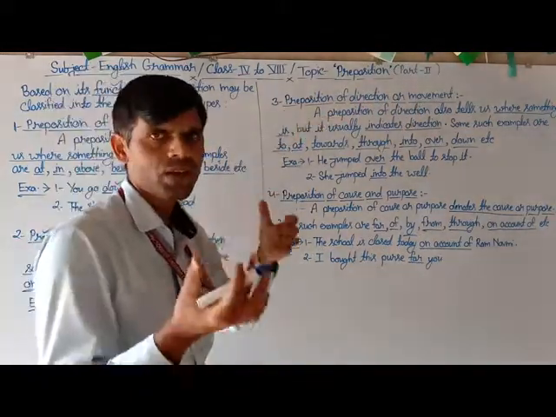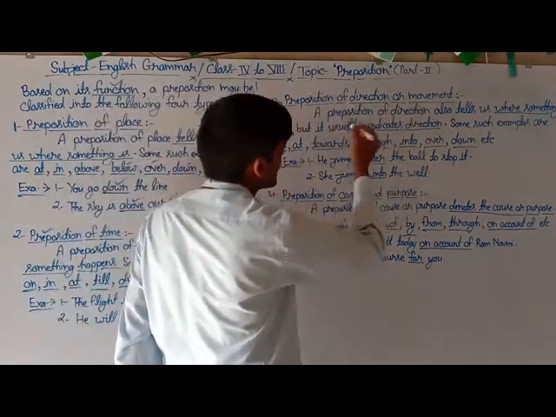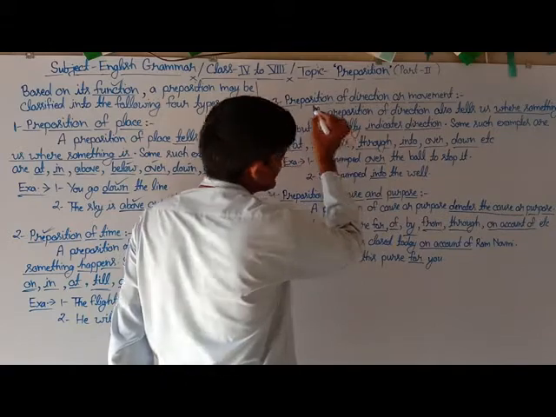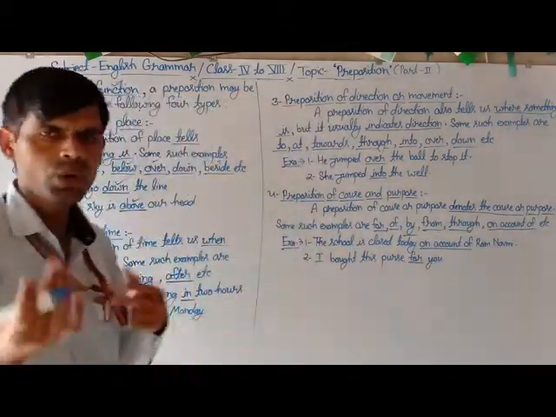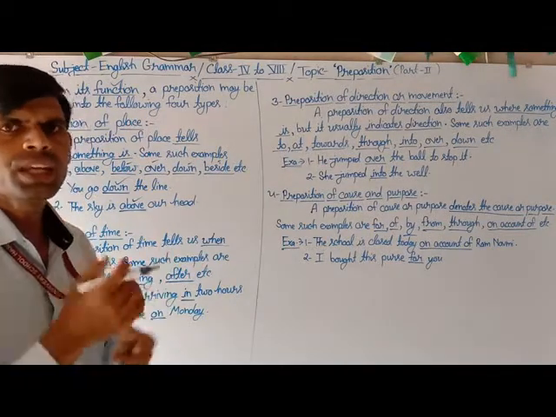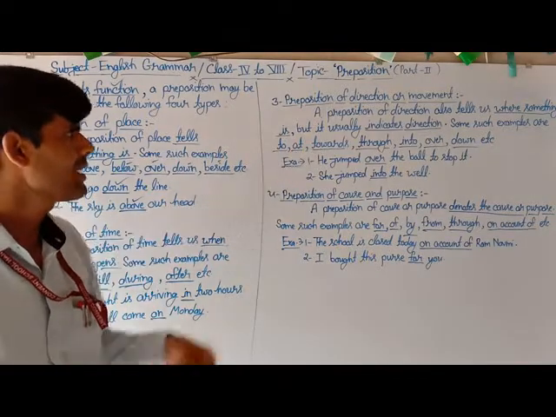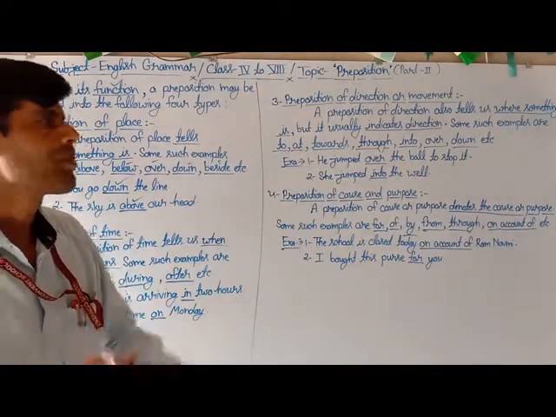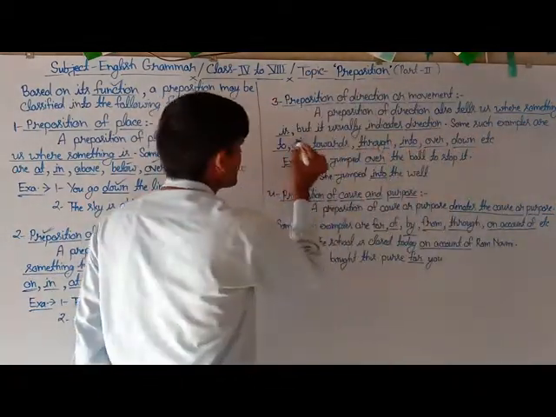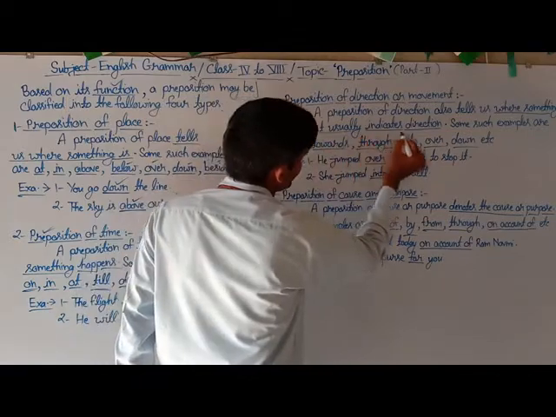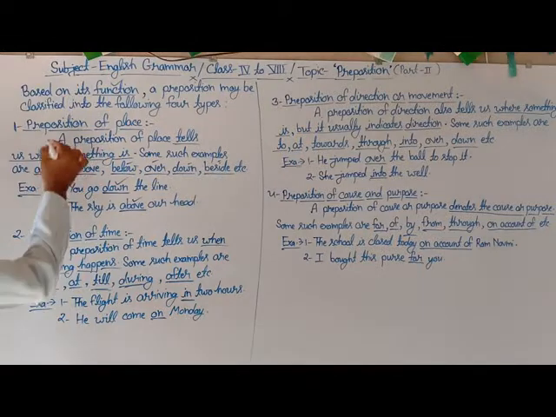We can say that a preposition of direction also tells us where something is, but it usually tells us the direction or the movement where something happens. This is the same as the preposition of place.